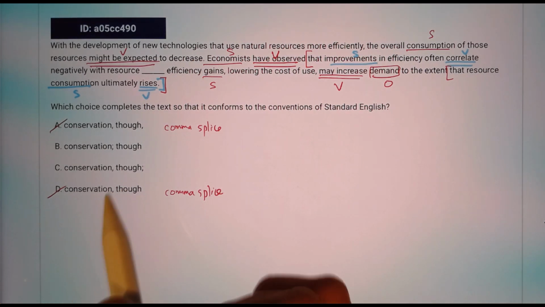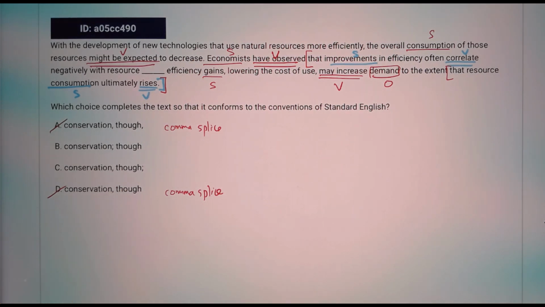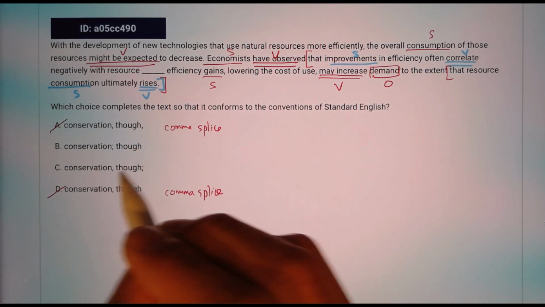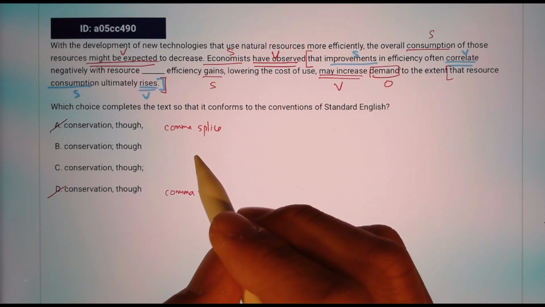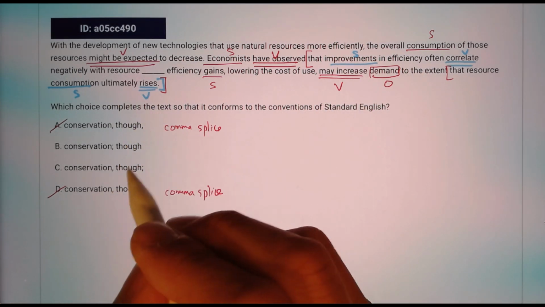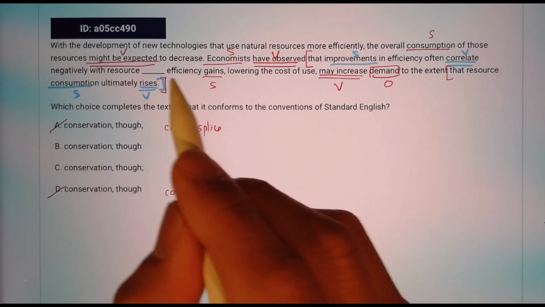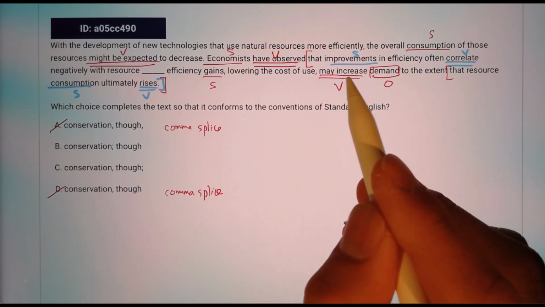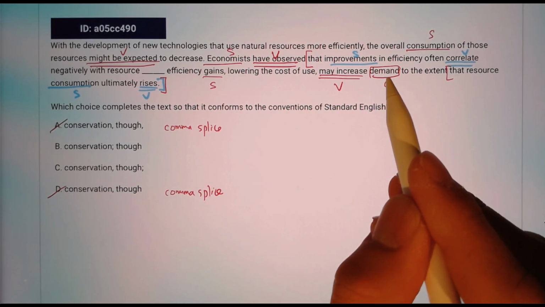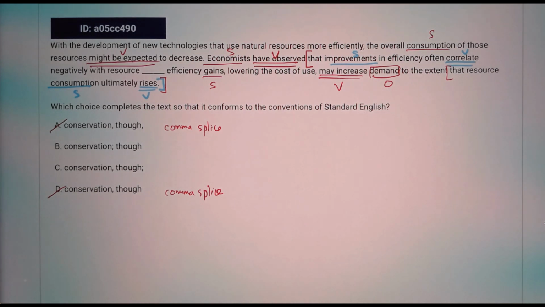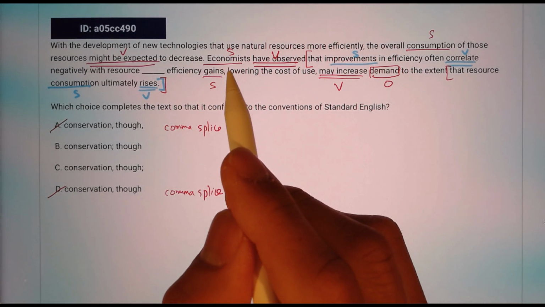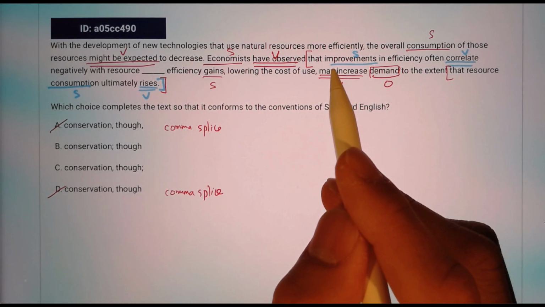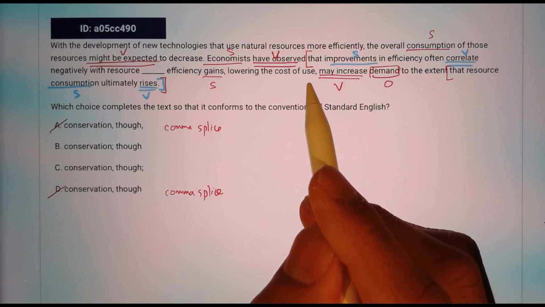So we have to counter the previous claim in the first part of the second sentence so that we explain that efficiency gains may increase demand. So instead of increasing the conservation, it's actually not.